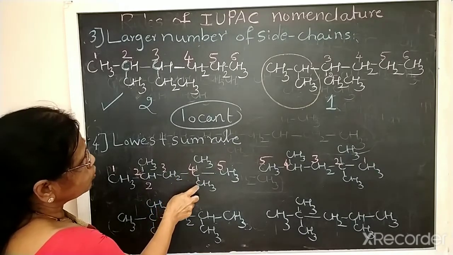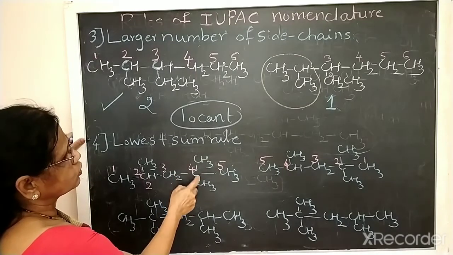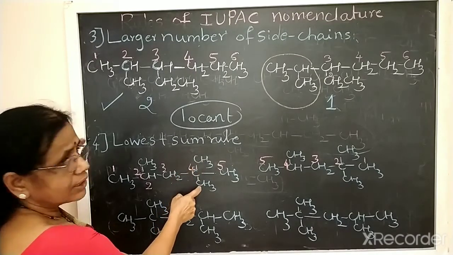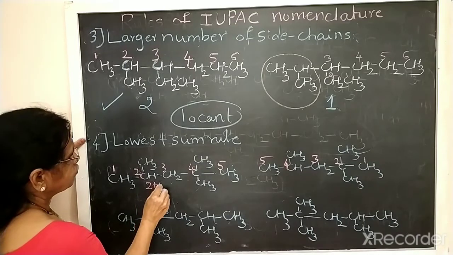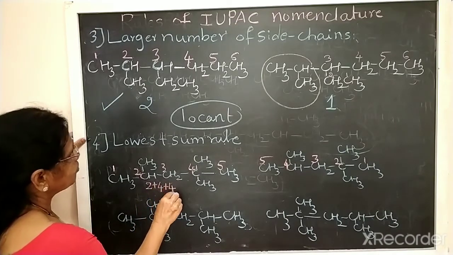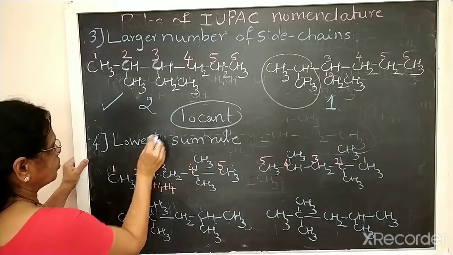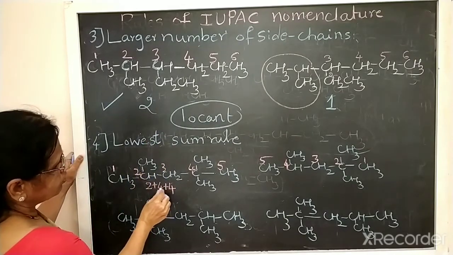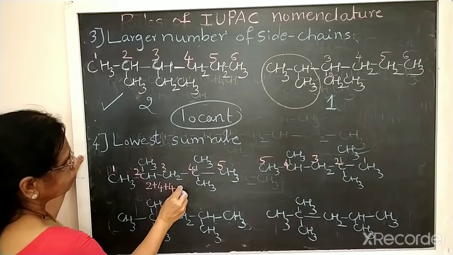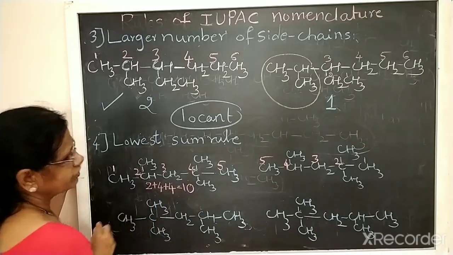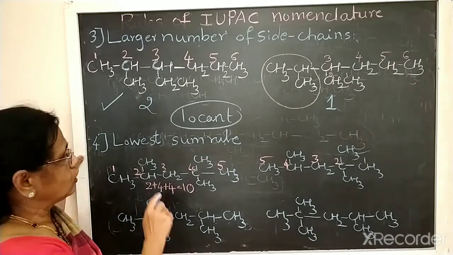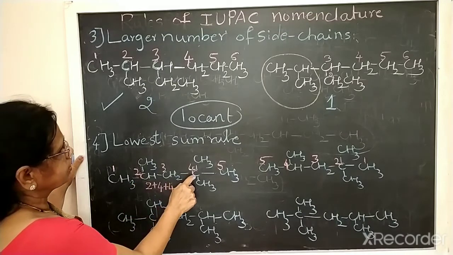So 2 groups are there at fourth. So 4 for this group, 4 for another group. So 2 plus 4 plus 4. Sum, it is called the lowest sum rule. Okay. So if you take this 4 plus 4, 8 plus 2, we get here 10. If you add the numbers of the locants, this is also a locant, this is also a locant.